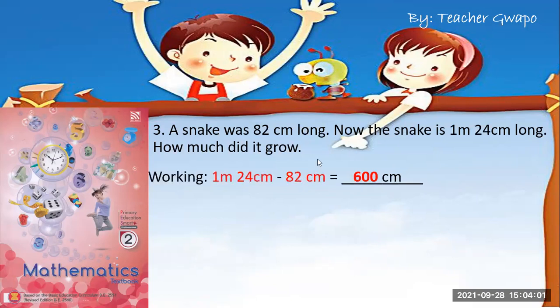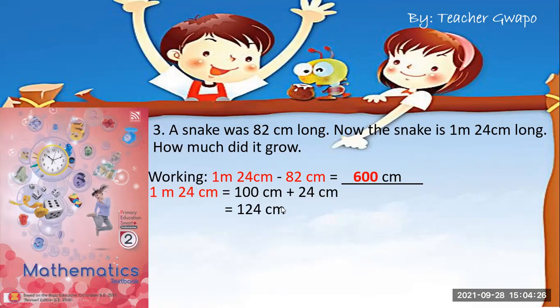Now 1 m and 24 cm is equal to 100 cm plus 24 cm.